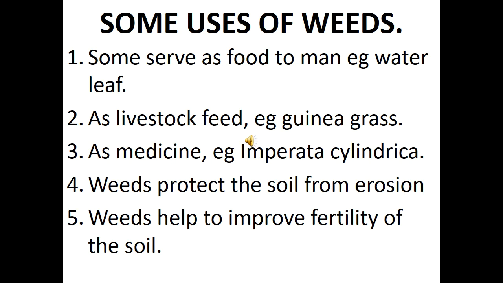Once the land is allowed to fallow for a certain period of time, because of the leaves of the weeds, once they decay, they enrich the soil, so they improve the soil fertility of that particular area. These are some of the uses of weeds. We have so many other uses of weeds that we cannot list them all.